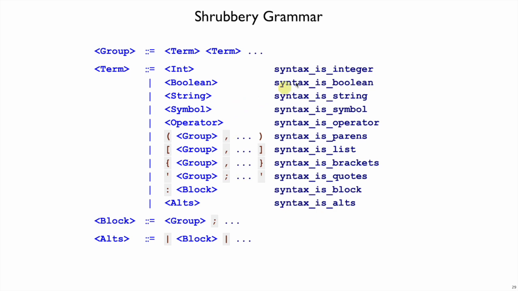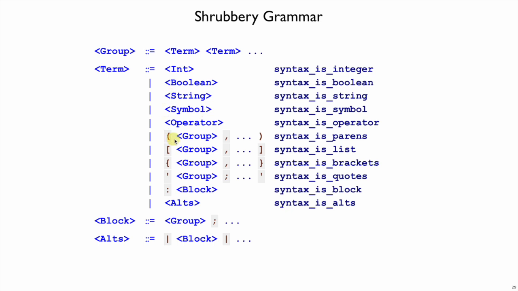That term type is not exposed directly, but we do get predicate functions that recognize the different variants of term. We've used syntax as integer, syntax as string. There are a bunch more, like syntax as parens, syntax as list, and so on. So these functions can be used to recognize different cases of terms.